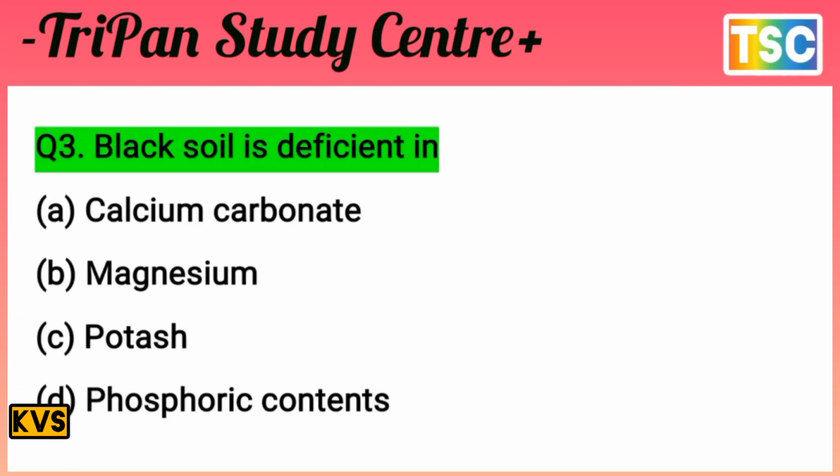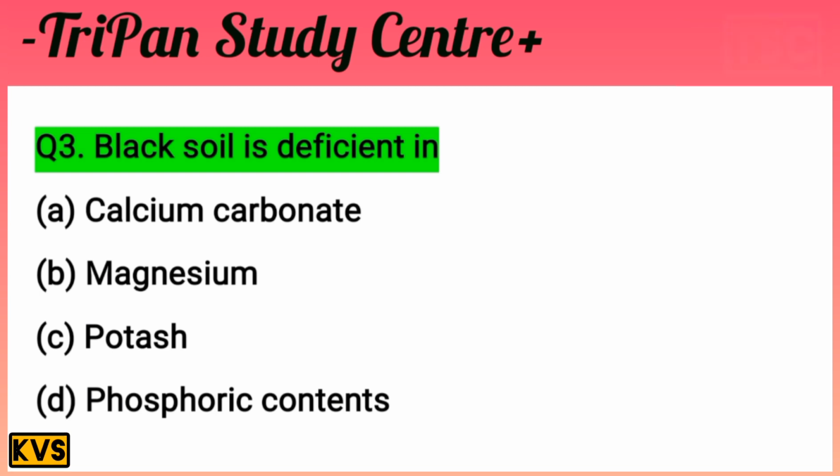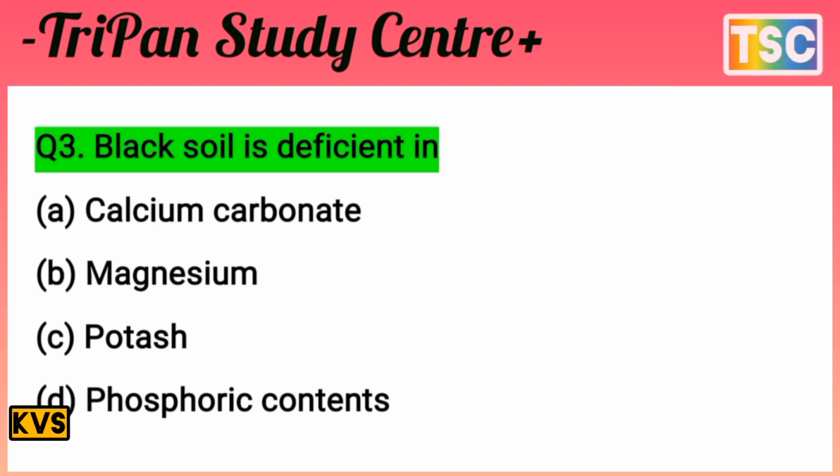The question arrives on screen: black soil is deficient in. You know that is important. Black soil is deficient in. The options are: calcium carbonate, magnesium, potash, phosphoric components. That's the most important for black soil deficiency. Come on, first of all test your knowledge. I give you a few seconds.